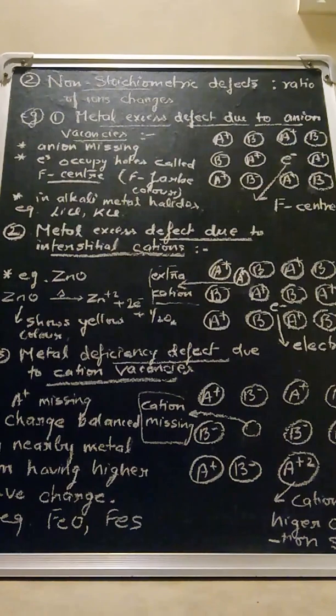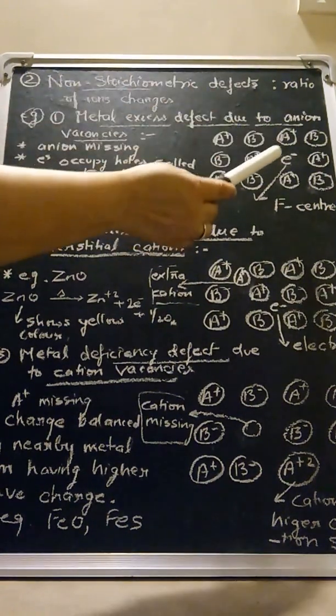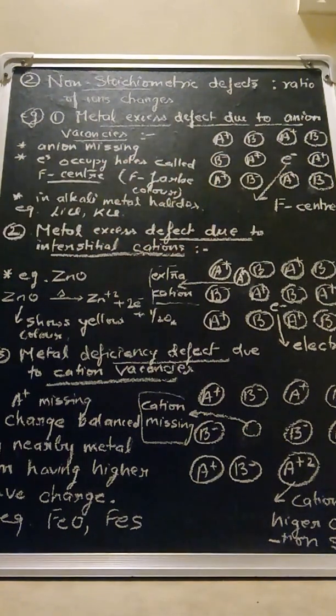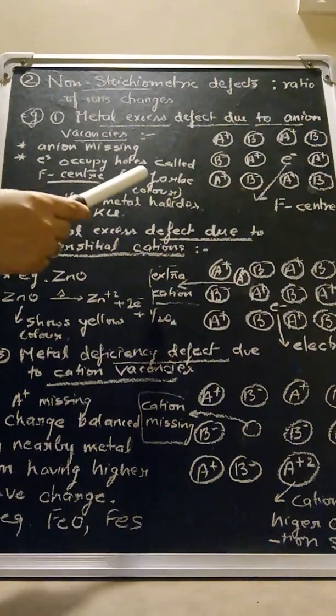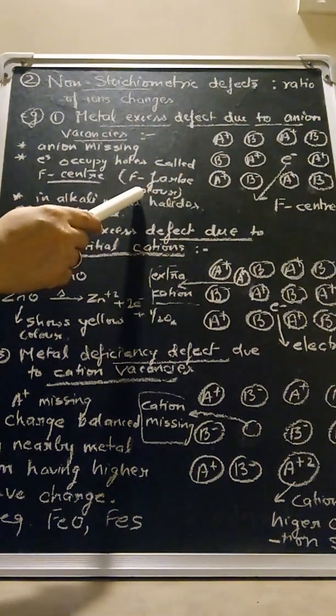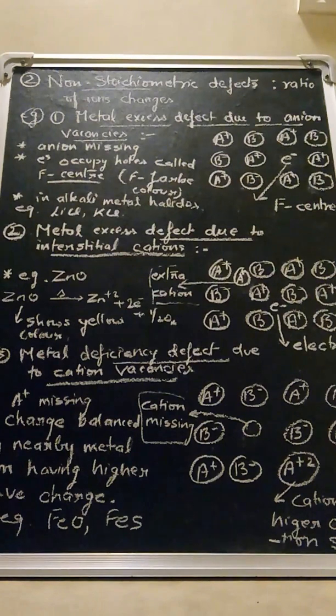So a very specific thing about this kind of defect is that an electron occupies the hole which is created by the missing anion, and because of the presence of this electron, the crystal shows color. That is why the name Farbe, that is F center. Now why does it show color? Why does the crystal start showing color when this kind of defect arises?